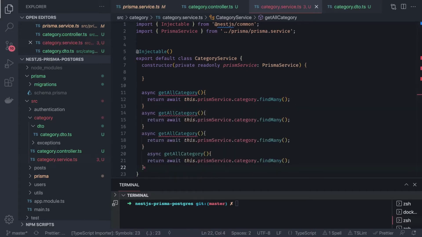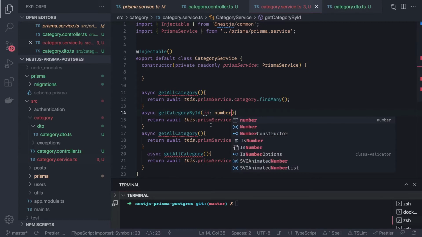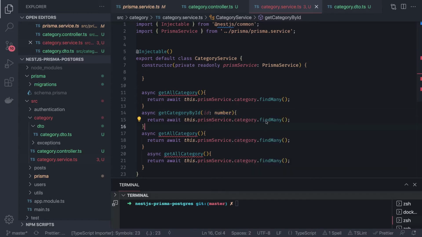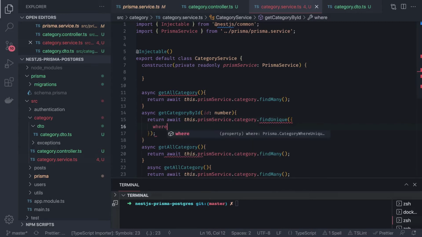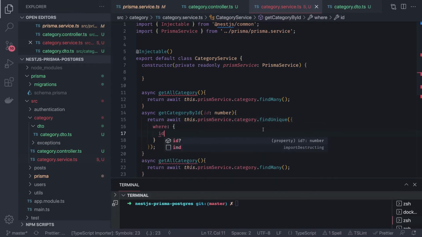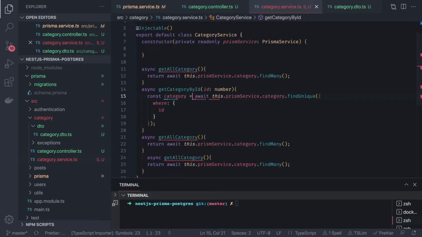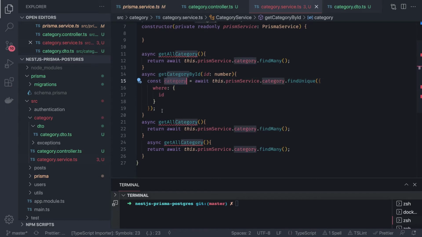Let's say I wanted to also create get category by ID. I will be passing ID as a number, and prismaService.category.findUnique. That's the method change. findUnique, and it should have a where clause here. ID is this. If we found the category, then we will return it. Otherwise, we will return a 404 not found exception.